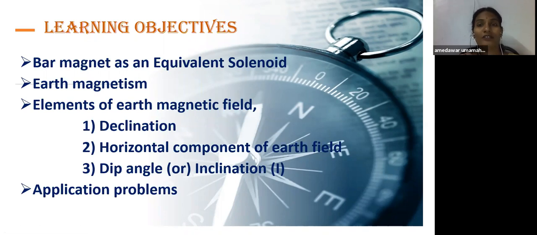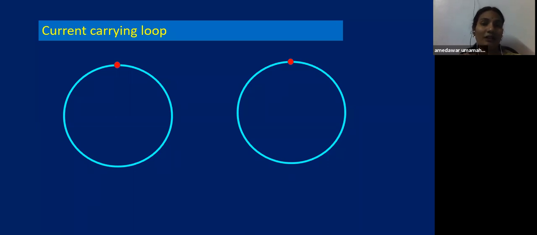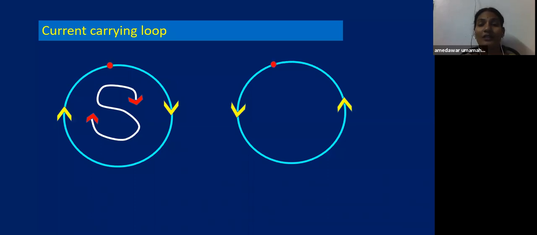Ampere's hypothesis. So what is Ampere's law? You already have learned in your 10th class, children. So it is a current carrying loop. Whenever the current flows, say the dot is an electron. If the current flows in clockwise direction, then it behaves as a south pole. And when the current flows in anti-clockwise direction, that face behaves as a north pole.